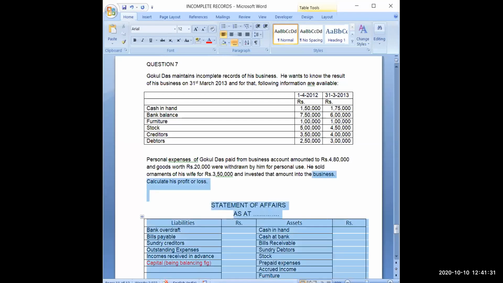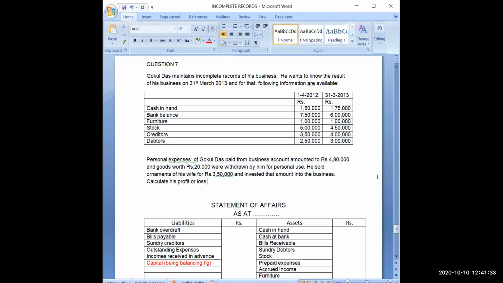Now you can see two dates are given. One is the opening date of this year, 1st April 2012, and the second is the closing date of the year, 31st March 2013. Personal expenses of Gokul Das paid from the business account amounted to rupees 4,80,000 and goods worth rupees 20,000 were withdrawn by him for personal use.